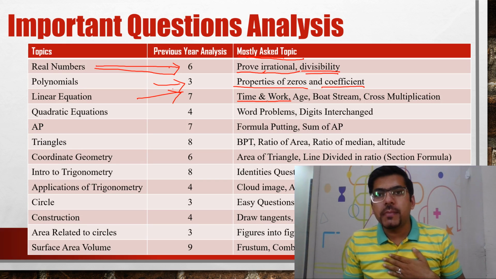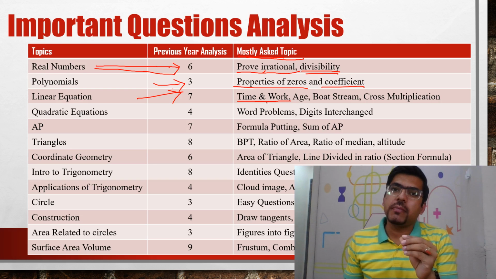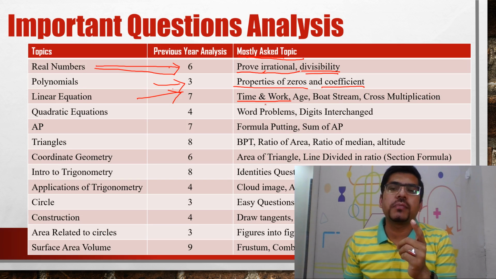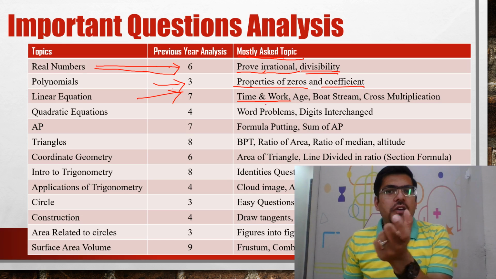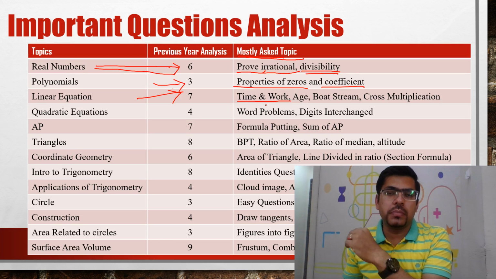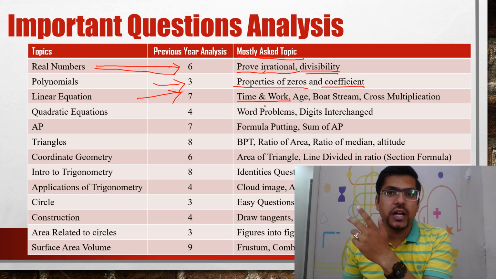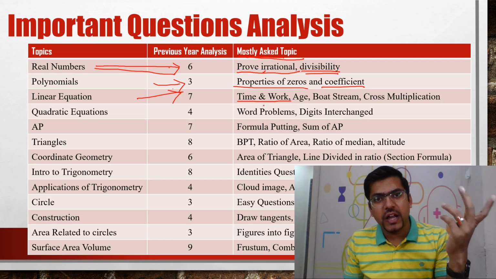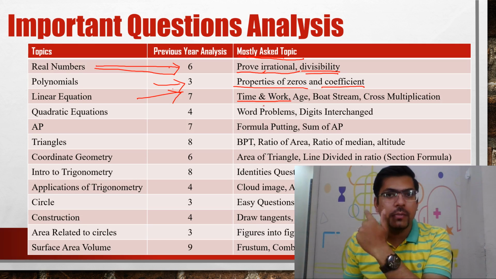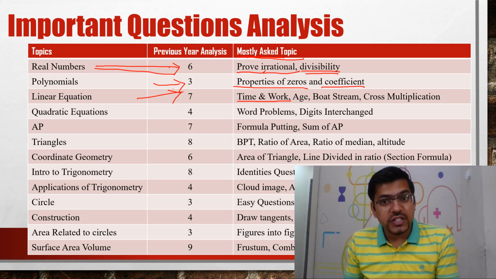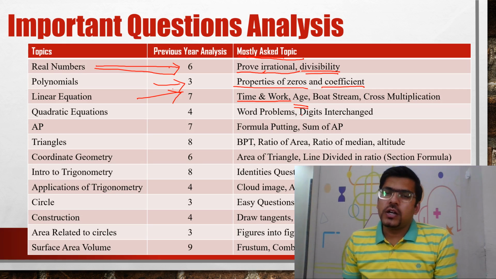Write it down, trust me, keep it in writing that a time and work question is going to come. Time and work means a boy does a work in 5 days and a man does the work in 8 days. If they combine, how much time will it take? Such kind of questions. Age related questions, father is 7 times daughter, daughter is 3 times brother, and like that.